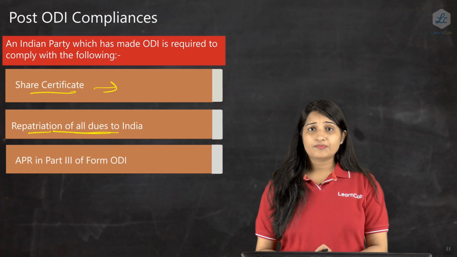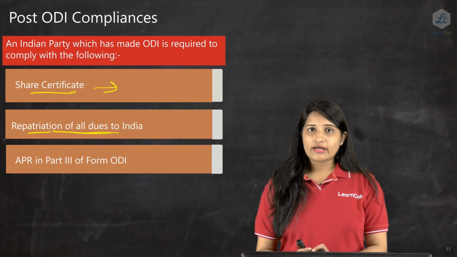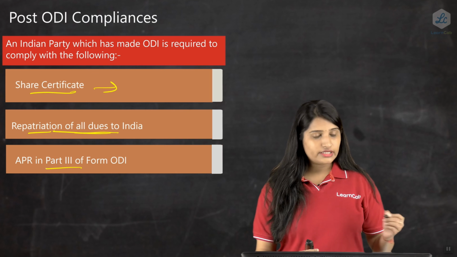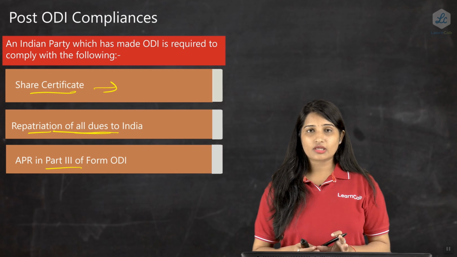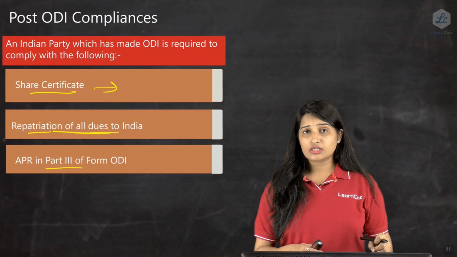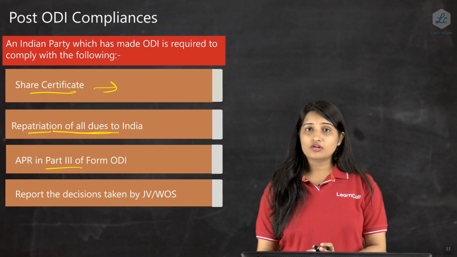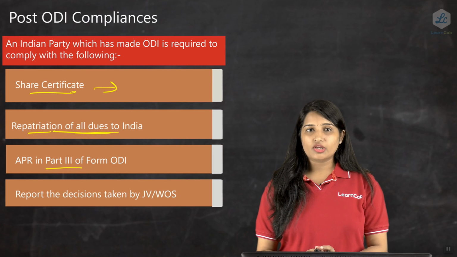Then filing of APRs. APR is an Annual Performance Report which needs to be filed under Part 3 of the ODI form to the AD banker every year by 31st December. So 31st December is the due date, but for your exam purpose it is 30th June that you need to comply with. So within the due date the APR has to be filed. APR is all about the details of the overseas company, what the profits of the company are, and what repatriation has been done to India. The same has to be certified by a statutory auditor, not only a simple chartered accountant; the statutory auditor has to certify the APR.